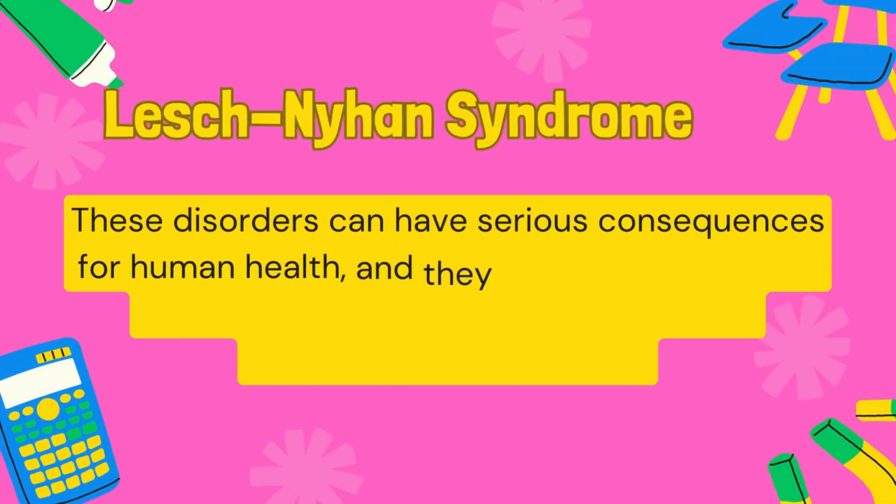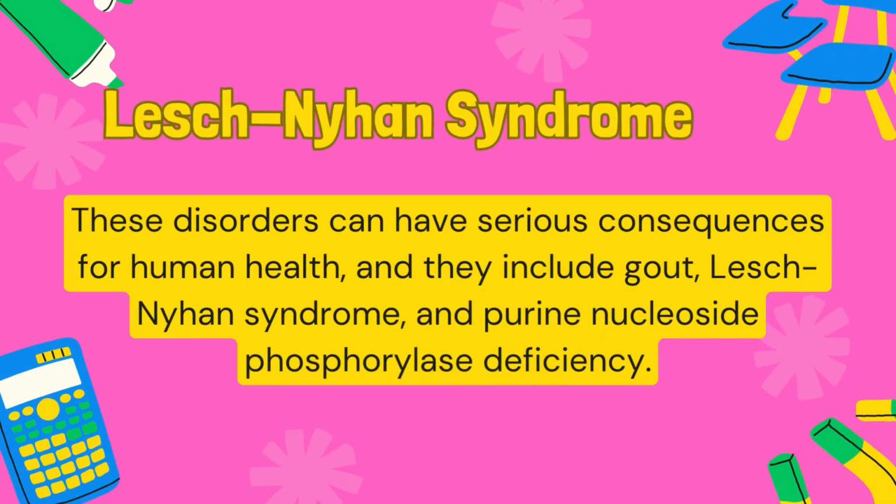Lesch-Nyhan syndrome is a rare genetic disorder that affects the metabolism of purines, resulting in the overproduction of uric acid. This condition is caused by mutations in the HPRT1 gene, which encodes for an enzyme involved in purine metabolism. Symptoms of Lesch-Nyhan syndrome include neurological and behavioral abnormalities, such as self-injurious behavior, gout, and kidney stones. Currently, there is no cure for Lesch-Nyhan syndrome, and treatment options are limited to managing the symptoms of the condition.